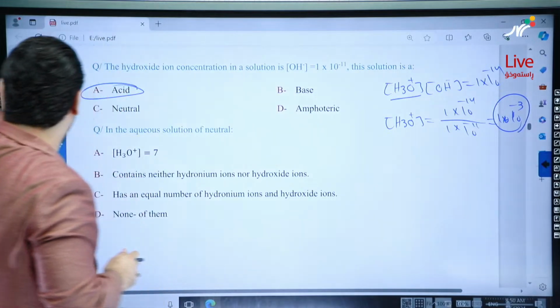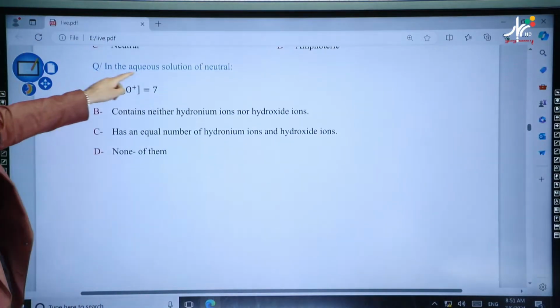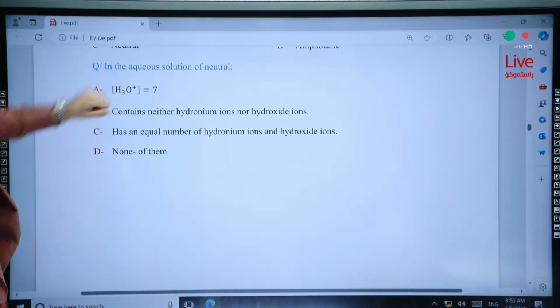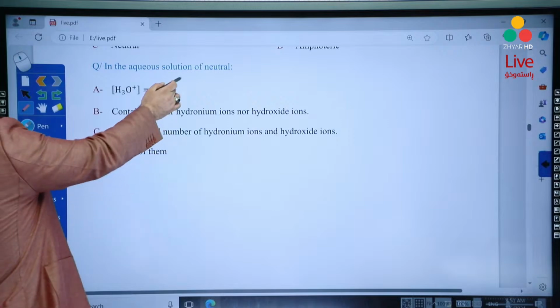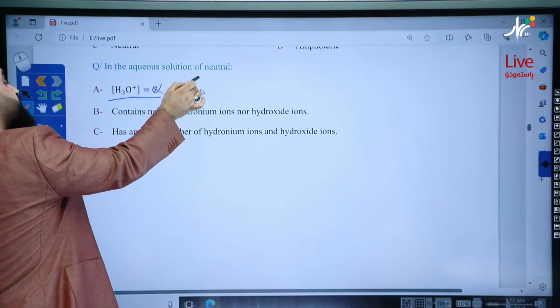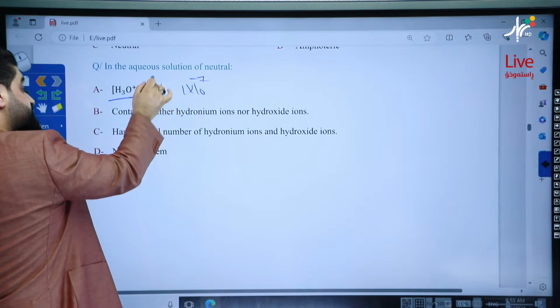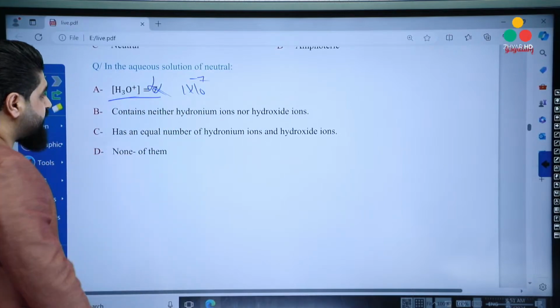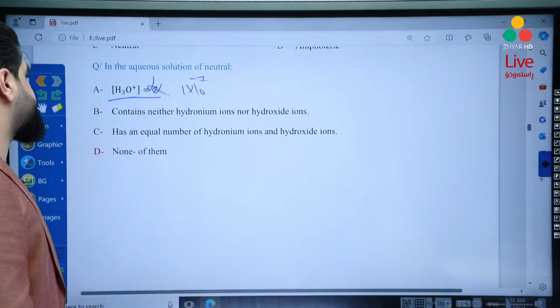Okay. In the aqueous solution of neutral, H3O is equal to 7. No, this is wrong. It's 1 times 10 to the negative 7. So this is wrong. Contains neither hydronium ion nor hydroxide.